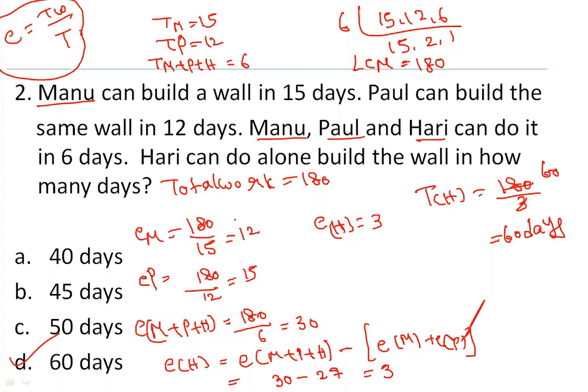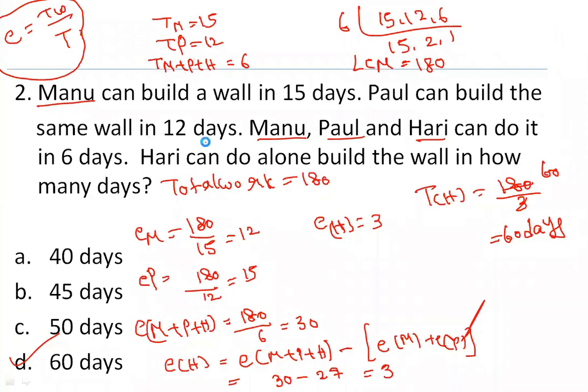Let's take the times and find out the LCM of the times. LCM of times will always serve as the total work. Using efficiency equal to work by time, calculate the efficiency. So till that point, for every question, the process is the same. Depending upon the last line, what they're asking us to find out, your way of approach towards the question will be different. Okay. I'm telling it once again, guys. Find out the LCM and find out the efficiency for the times given in the question. Okay. So the rest of the process is the same.